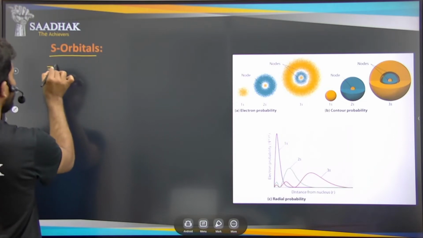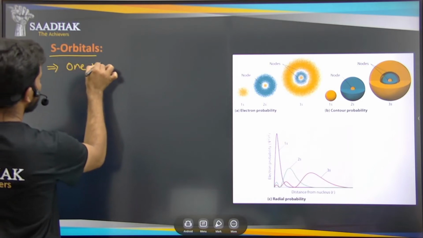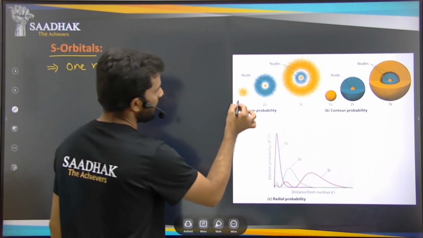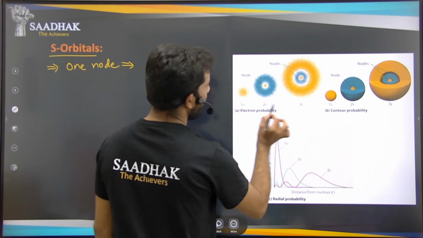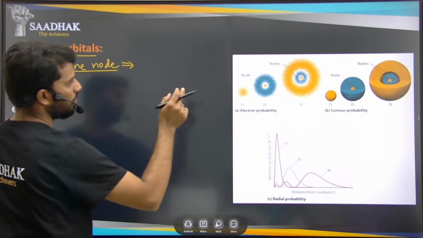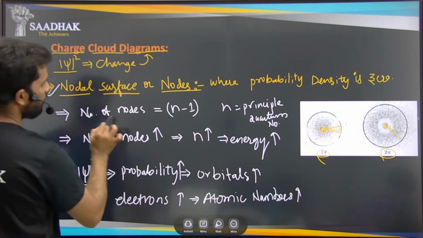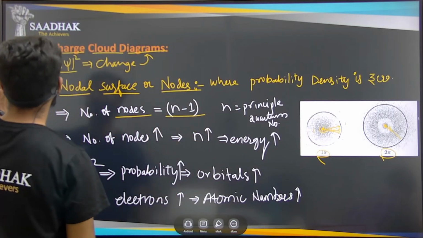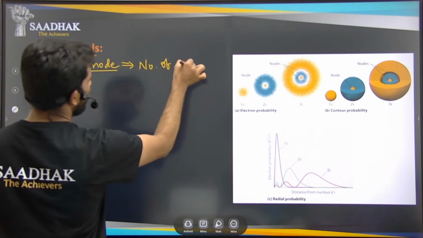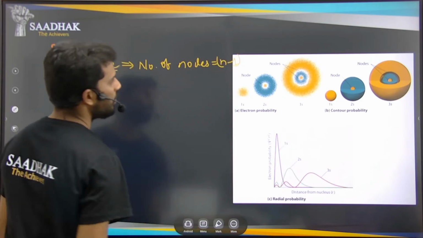The s orbital has a single node, one node. The 1s orbital has no node, the 2s orbital has one node, and the 3s orbital has two nodes. So we said the number of nodes will be increasing, and in s orbitals the number of nodes is n minus 1.